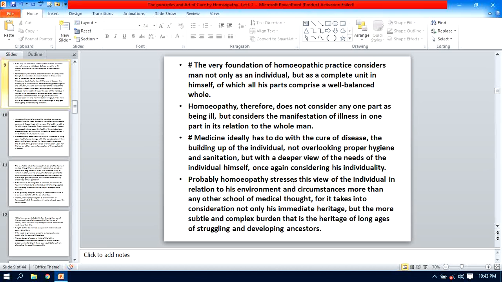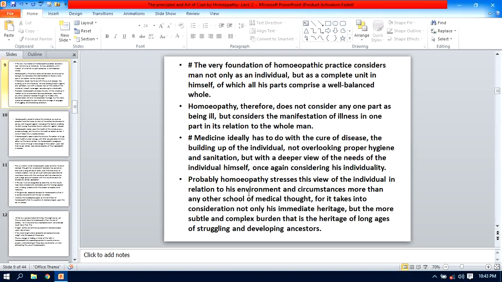Probably homeopathy stresses this view of the individual in relation to his environment and circumstances more than any other school of medical thought. Yes, homeopathic case taking is very deep, and we try to find out the cause of the disease, that is, the exciting and maintaining cause in the environment and circumstances: family history, occupational history, then his performance in school, and different types of relationship with society.